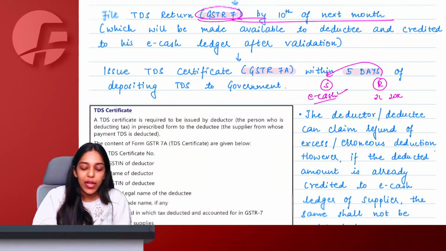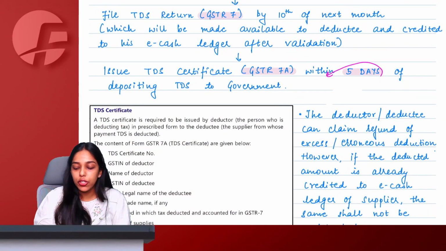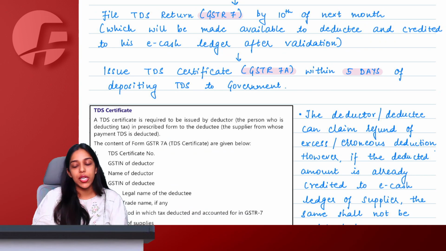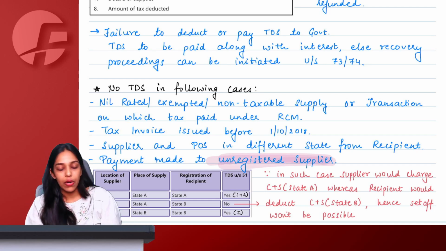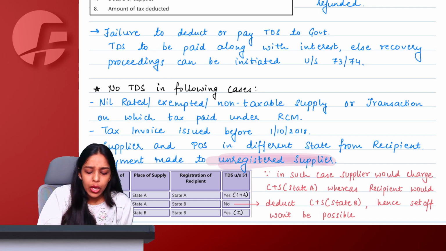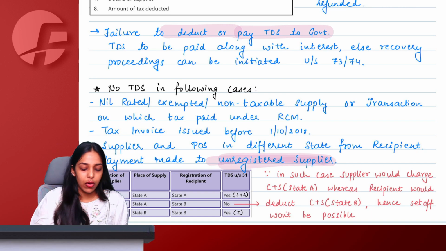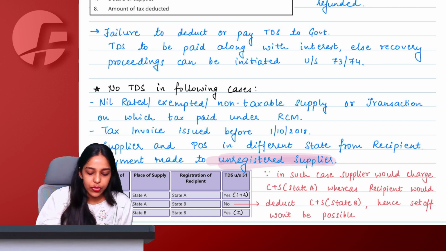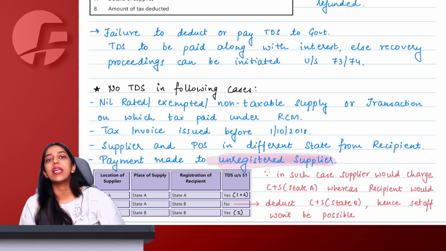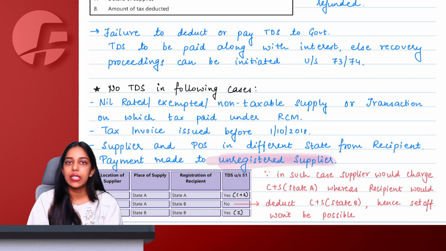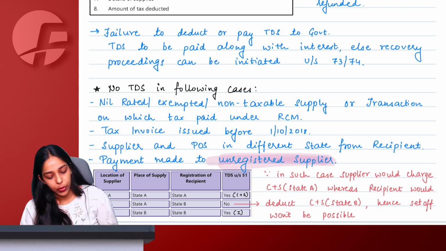So if excess deduction is done and you have also not received that amount in your cash ledger, in that case you can go and ask for a refund from the government. If you fail to deduct or pay TDS to the government, then along with interest and penalties, you have to pay the TDS amount to the government. If not, then demand recovery proceedings can also be started under section 73-74.